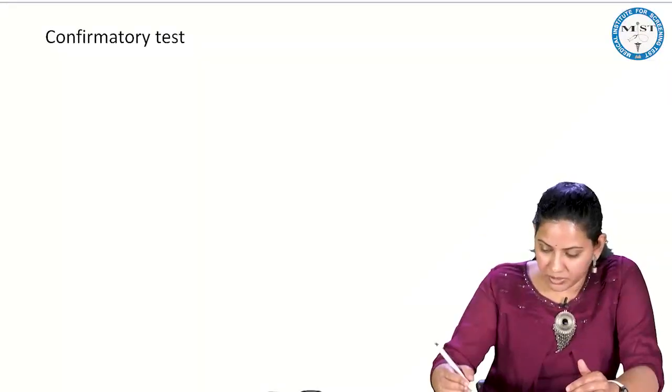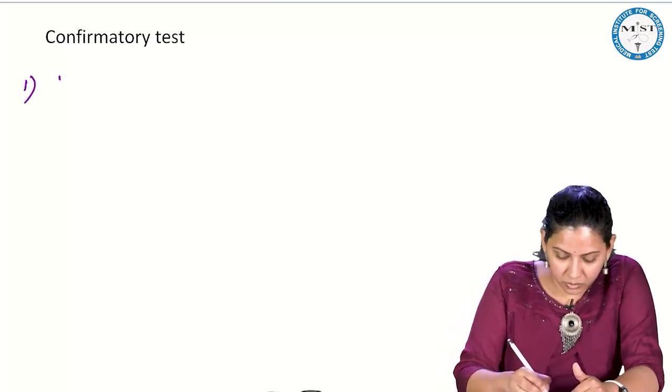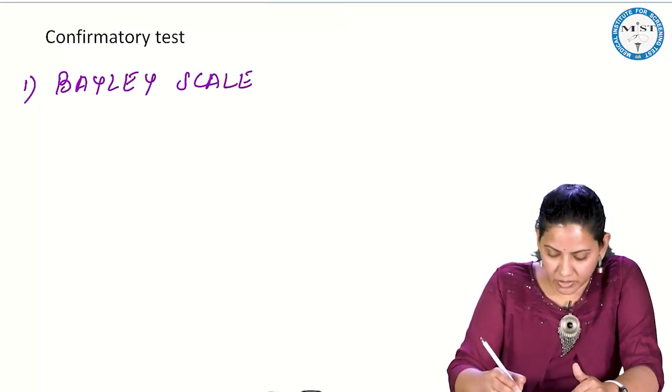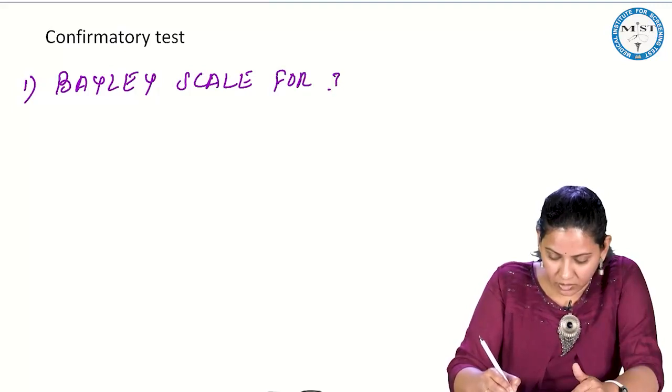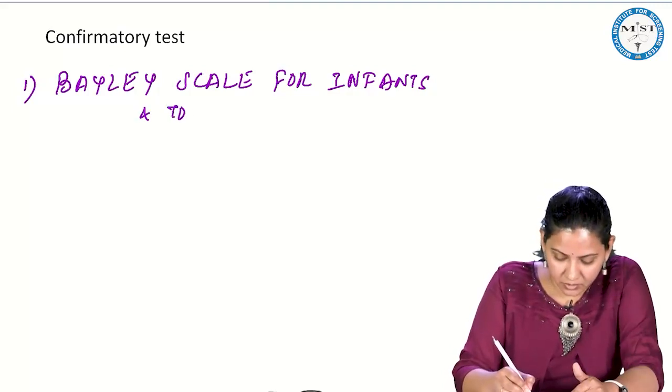What about the confirmatory tests? In the confirmatory tests, what we commonly use is the Bailey scale for infants and toddlers.